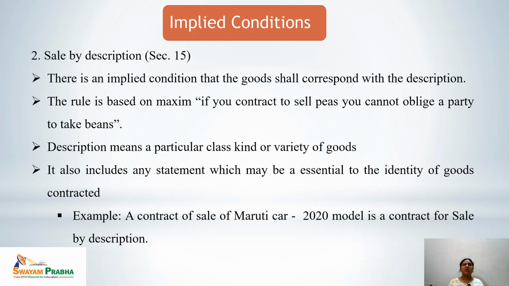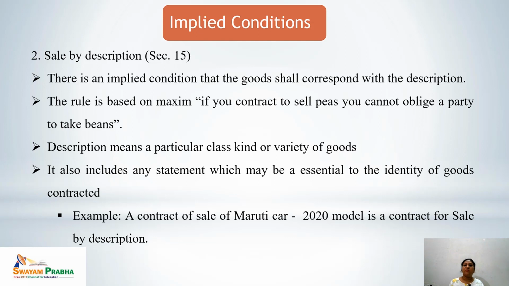Second implied condition is sale by description. Section 15 explains it. There is an implied condition that when the goods are being sold by description, the goods supplied will definitely correspond with the description.